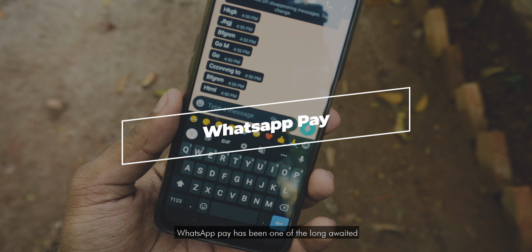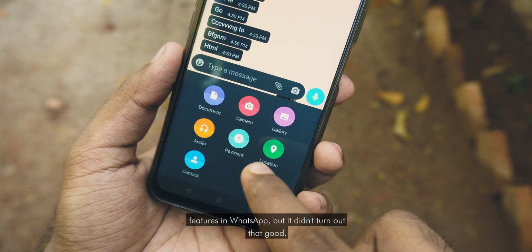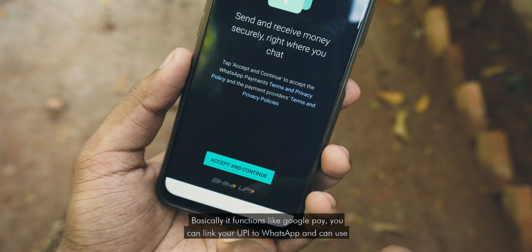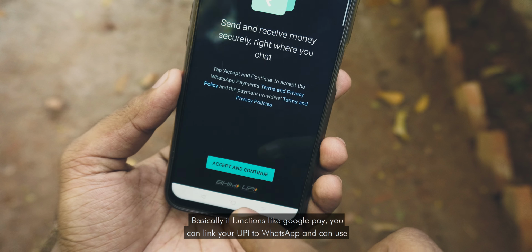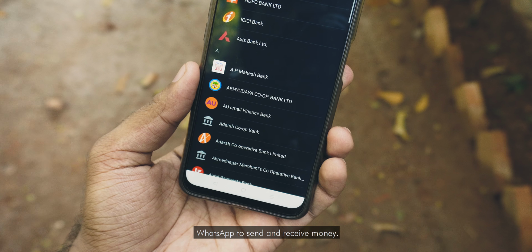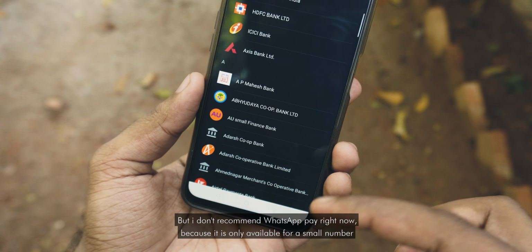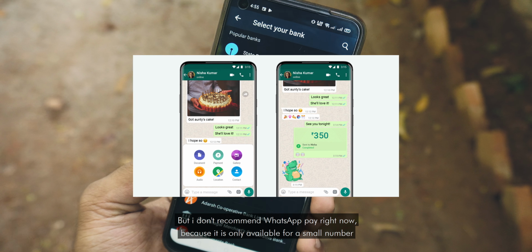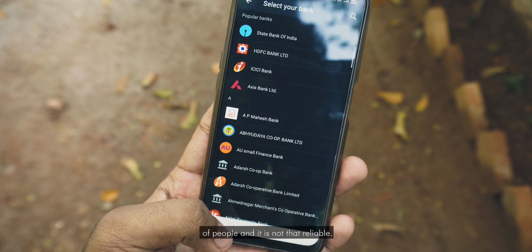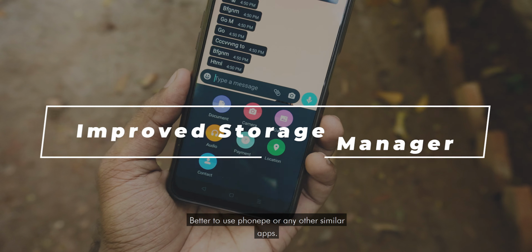WhatsApp Pay has been one of those long-awaited features in WhatsApp, but it didn't turn out that good. Basically, it functions like Google Pay. You can link your UPI to WhatsApp and use WhatsApp to send and receive money. But I don't recommend WhatsApp Pay right now because it is only available for a small number of people and it is not that reliable. Better to use PhonePe or any other similar apps.